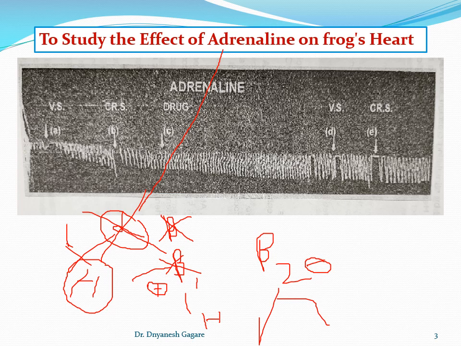Okay, then alpha blockers. If you see the drugs, they are ergotamine and dibenamine. These are the examples, and these are used in hypertension. How do they work? They are called alpha blockers. They block the effect of sympathetic nerves on the blood vessel. It blocks the alpha receptor, that means it blocks the effect of sympathetic stimulation on the blood vessel, and in this way it decreases blood pressure and helps to bring the blood pressure to normal.